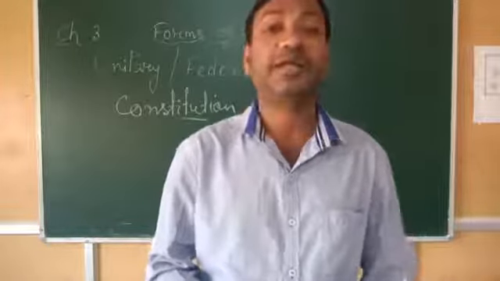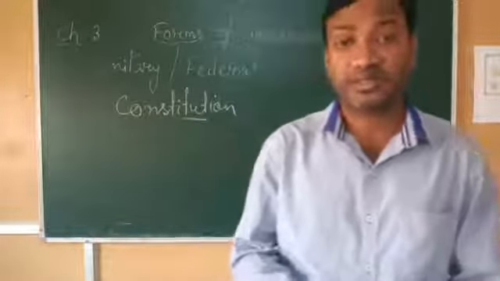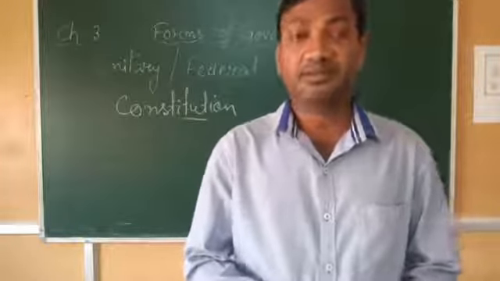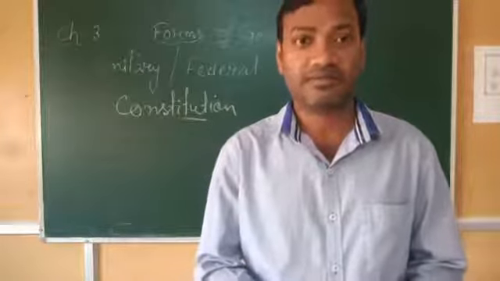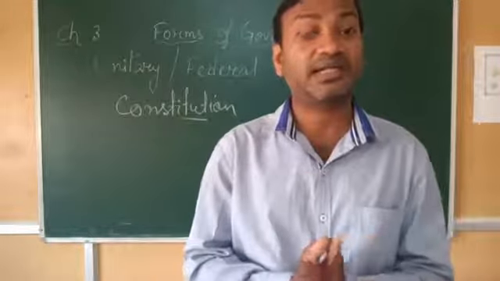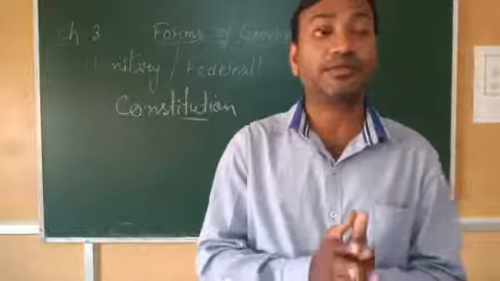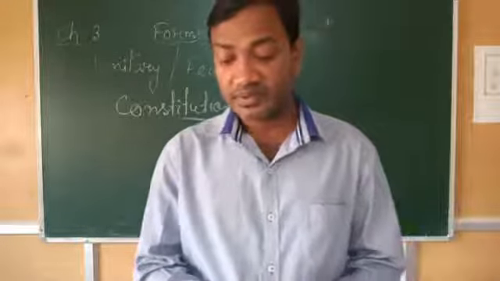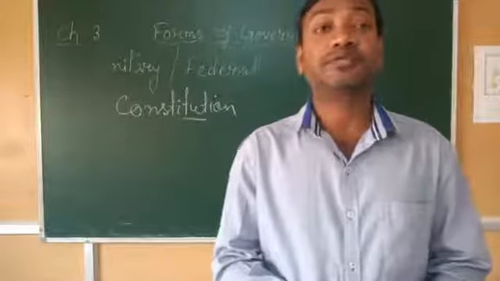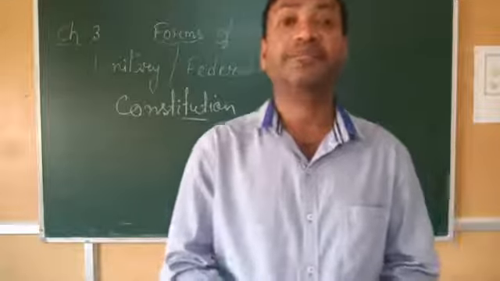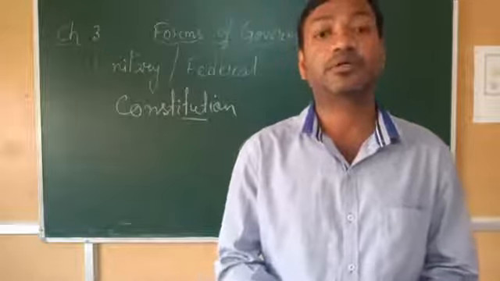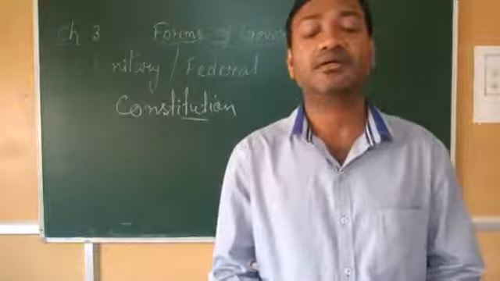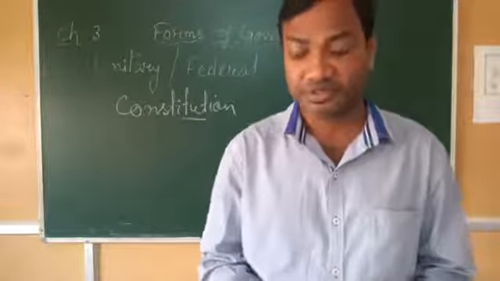The Constitution of India was prepared between 9 December 1946, when it was started, and completed on 26 November 1949. So near about 3 years it took to make the Indian constitution.